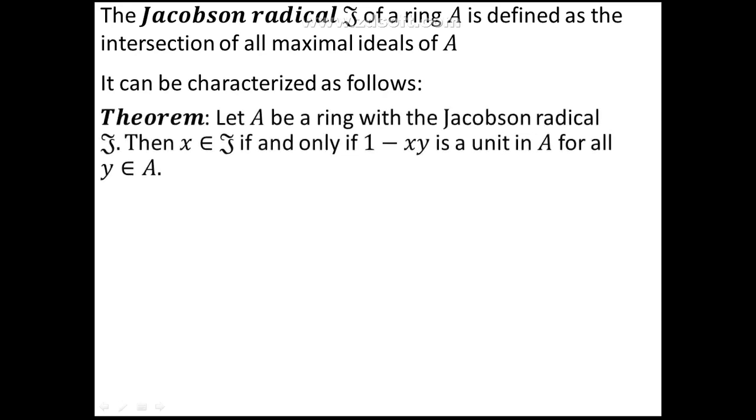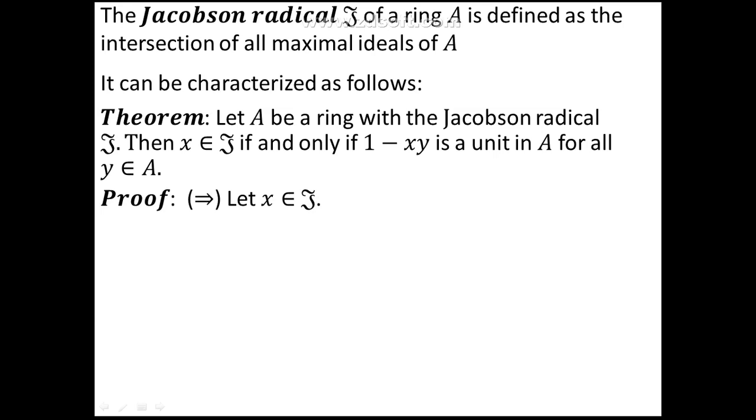This theorem states that if A is a ring with the Jacobson radical J, then x belongs to the Jacobson radical if and only if 1 minus xy is a unit in A for all y belonging to A. So for an element x to be in the Jacobson radical, the if and only if condition is that 1 minus xy must be a unit for every y belonging to the ring A. We'll prove the direct implication first.